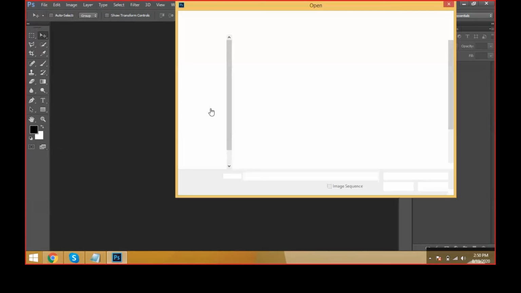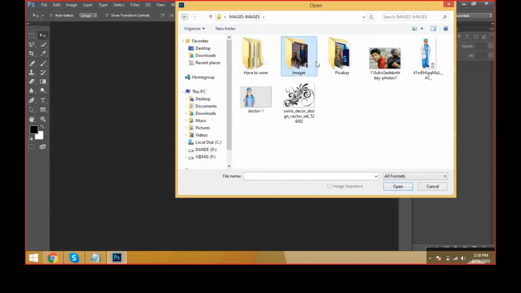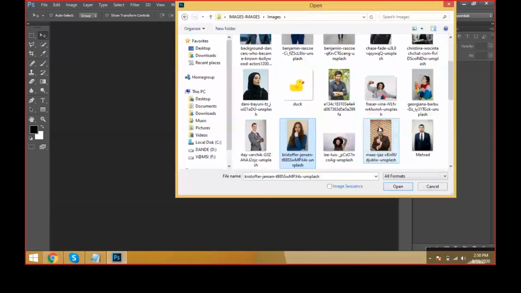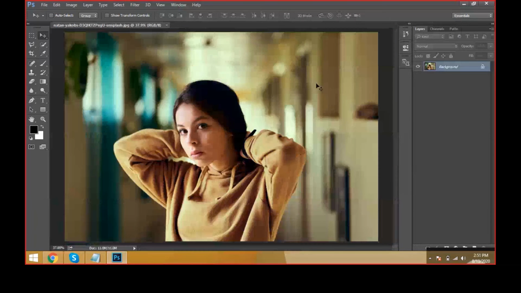I'm just opening one image. We have different types of images here. How is the image? The background is multicolor. It's not a single color. Here the blue, the green, the cream color, and we have biscuit colors, and the shirt color is different, and the face is completely reddish, and so many colors are there.